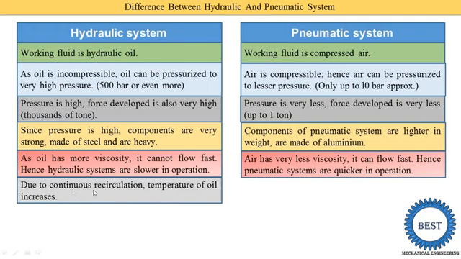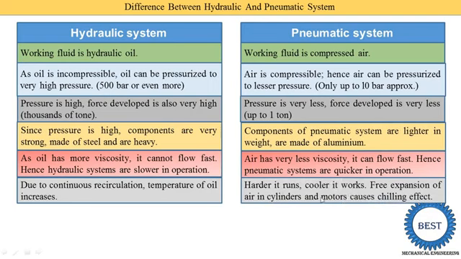Due to continuous recirculation of the oil, we use the same oil continuously. So the temperature of the oil is increased. Why is the temperature of the oil increased? Because in a pump we increase the pressure of the oil, and with the pressure the temperature also increases. Due to friction in various components and pipes, the temperature of the oil is increased.